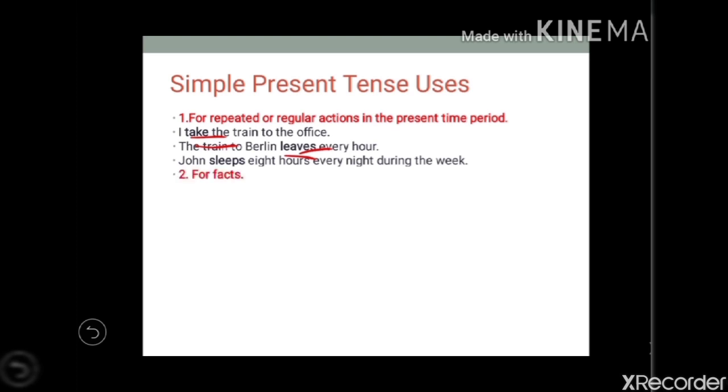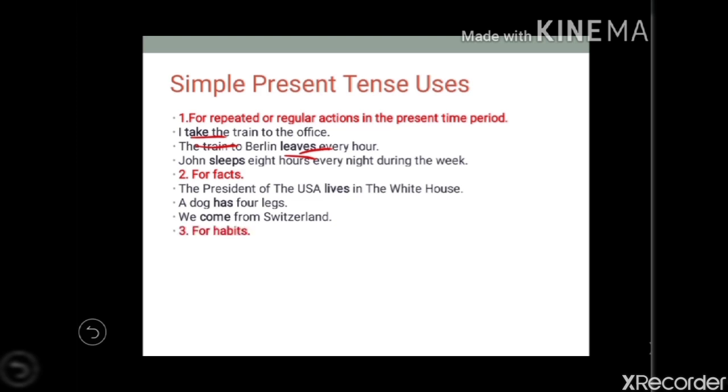Next one, for facts. The president of the USA lives in the White House. This is a fact, and whenever we show a fact through tense, we use simple present tense. A dog has 4 legs. This is also a fact, and that is why we use simple present tense here. We come from Switzerland.